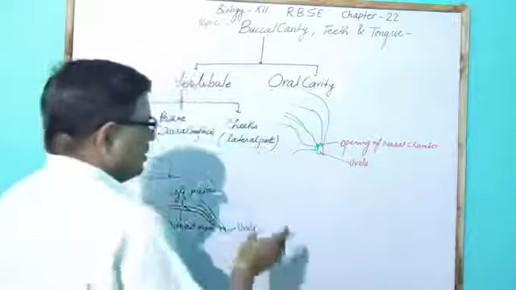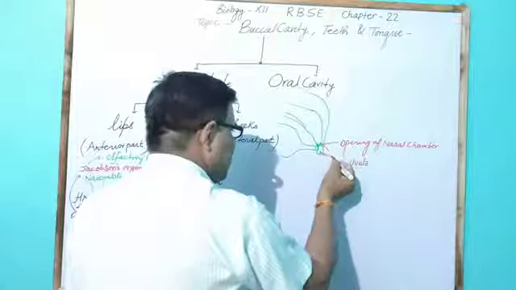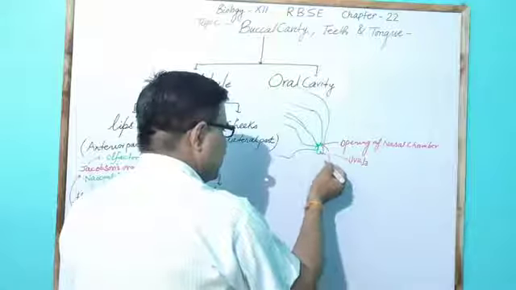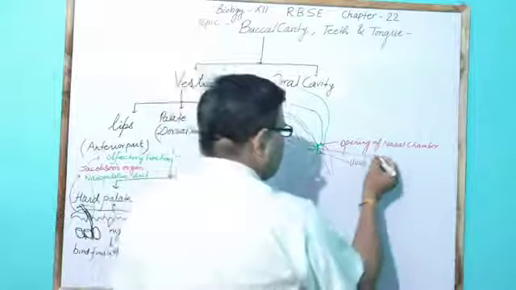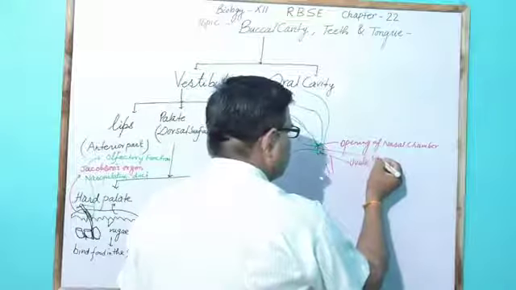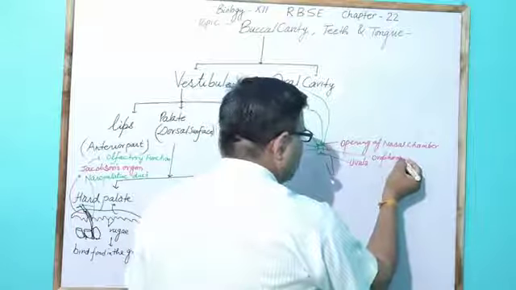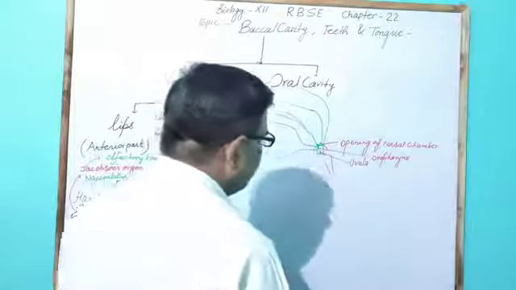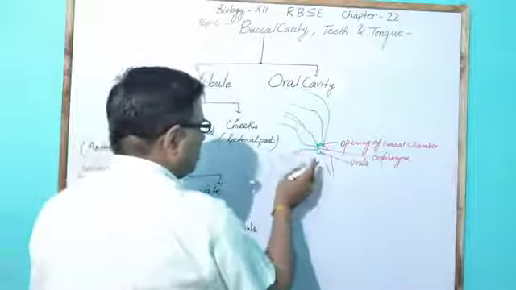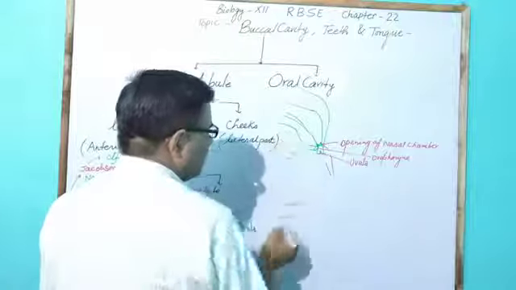And in the pharynx, there is another type of opening here. This is the oropharynx opening, which comes from the buccal cavity part.